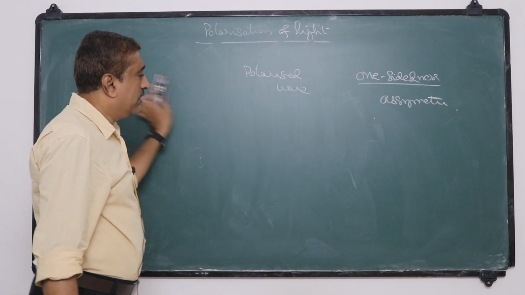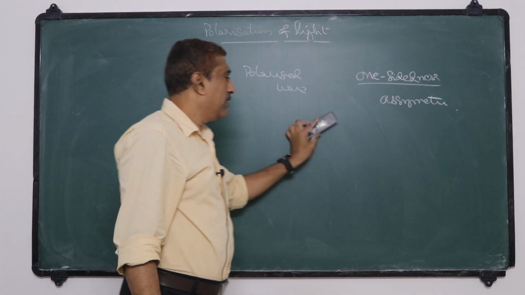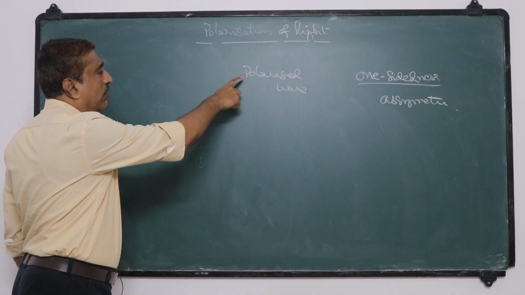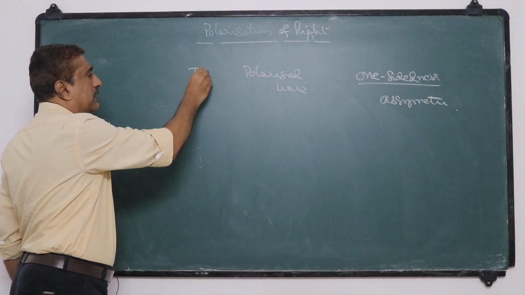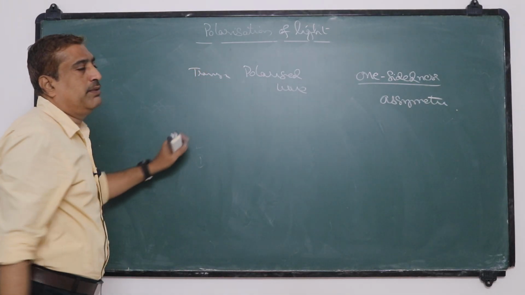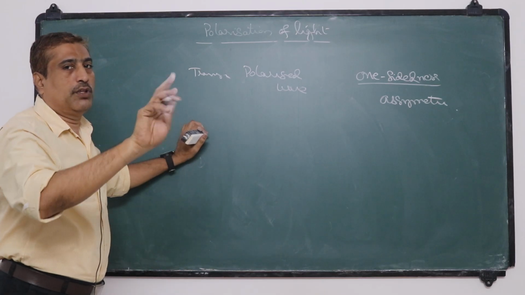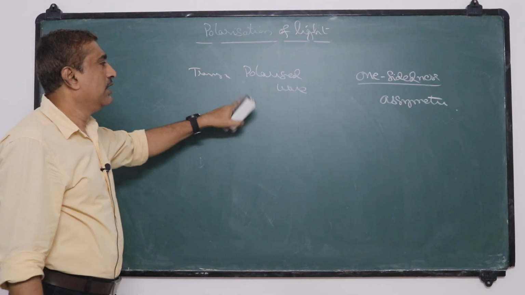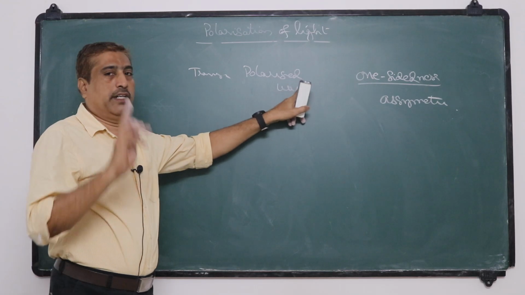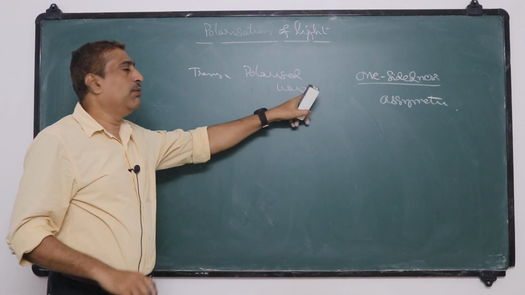Now, why can longitudinal waves not produce this? This is the property of only transverse waves, because transverse vibrations have all possible directions, out of which we are selecting one preferred direction. That is called polarization.